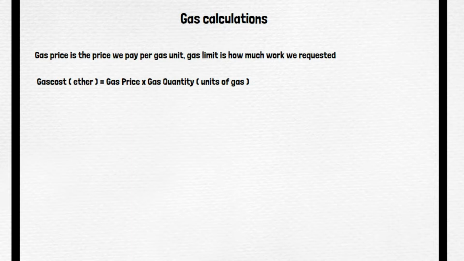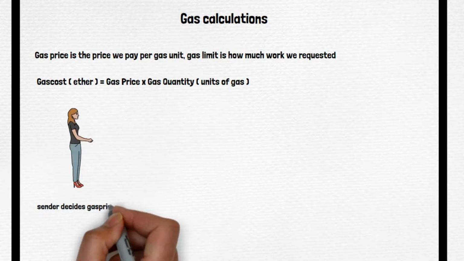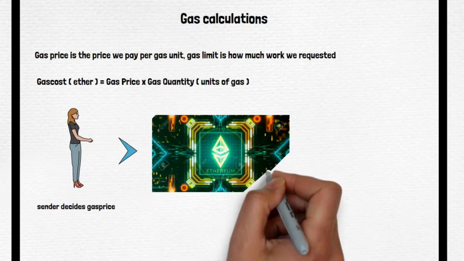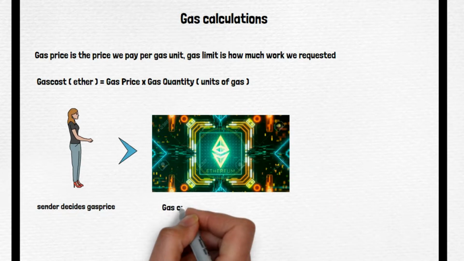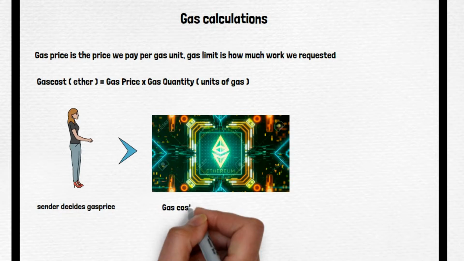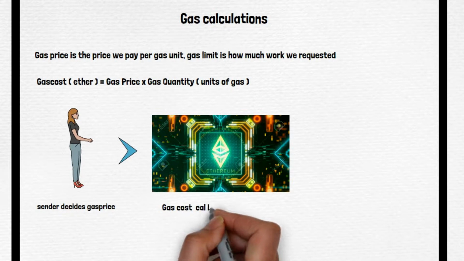So let's see how this is happening in a simple diagram. The sender decides upon the gas price. Since we have seen, the gas price could be 1 Gwei, 2 Gwei, 3 Gwei, 4 Gwei, 10 Gwei, or anything. Overall the sender decides that he can pay this much gas price for this activity.